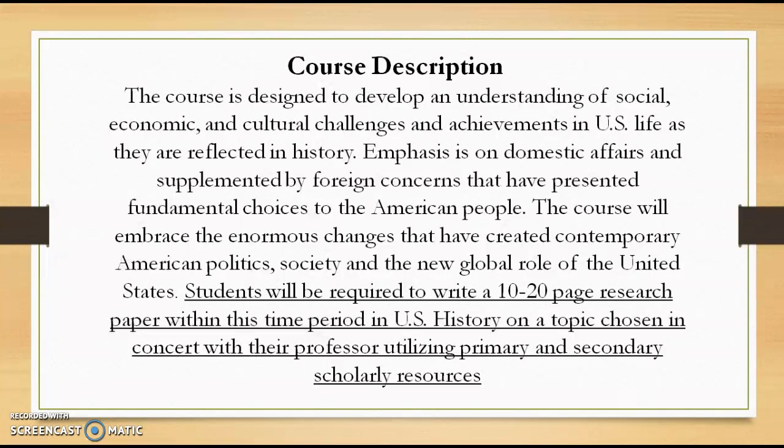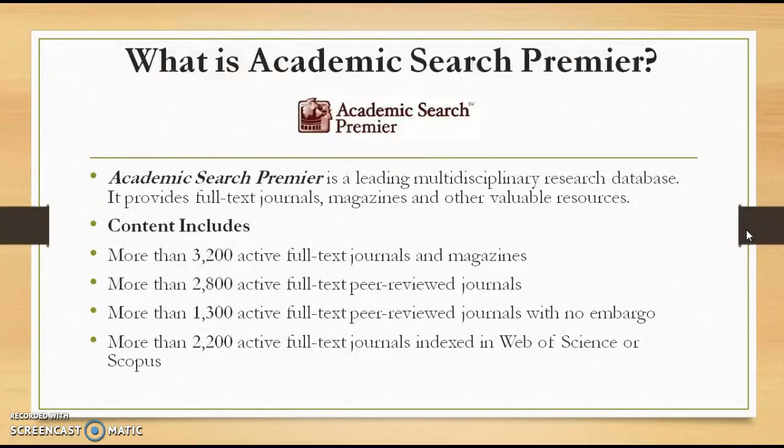Students will be required to write a 10 to 20 page research paper within this time period in U.S. history on a topic chosen in concert with their professor, utilizing primary and secondary scholarly resources. So how are you going to go about getting the primary and secondary scholarly resources? Well, we all have access through MTI College to the EBSCOhost database. EBSCOhost hosts several different databases, and one of those databases is going to be Academic Search Premier.